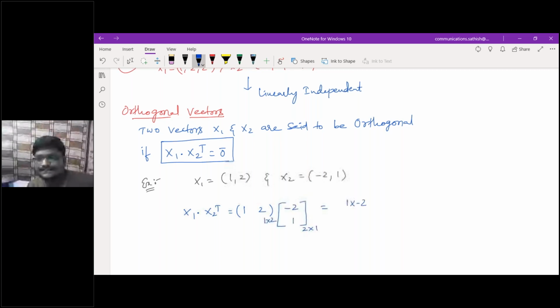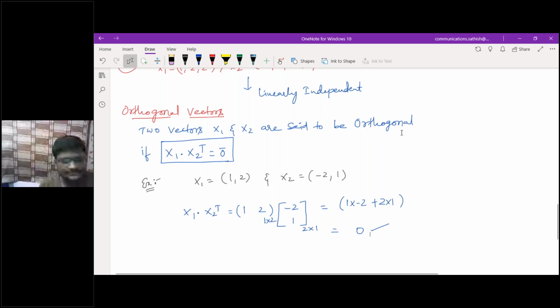Hence the given vectors are orthogonal. Are you able to follow me? Any doubts? That is the orthogonal vectors.